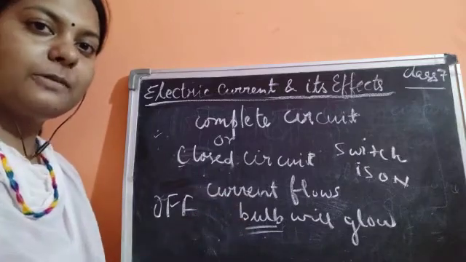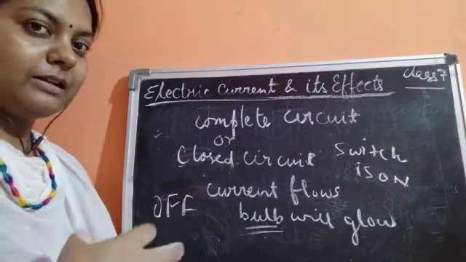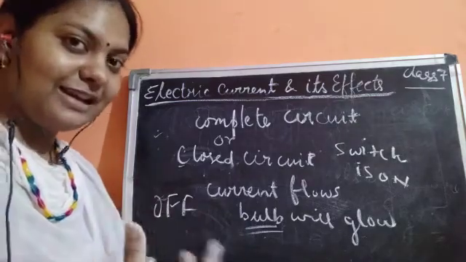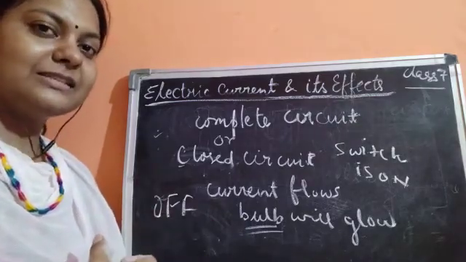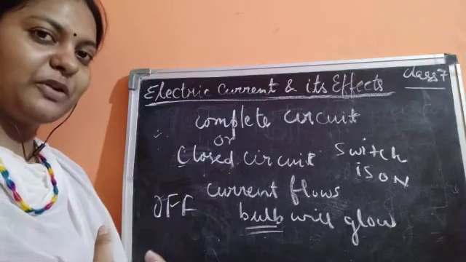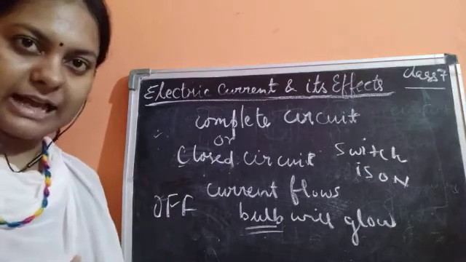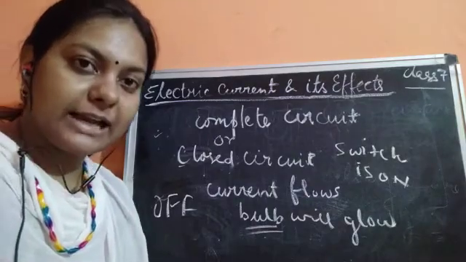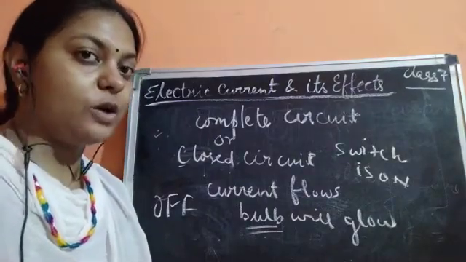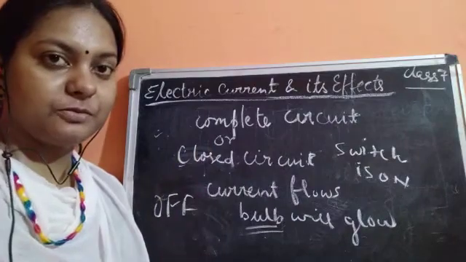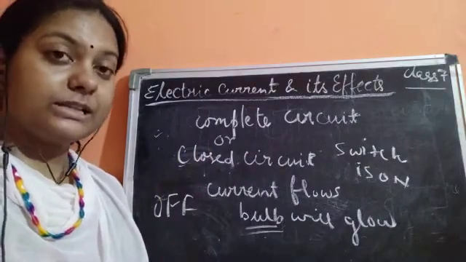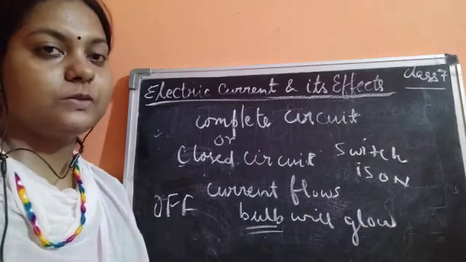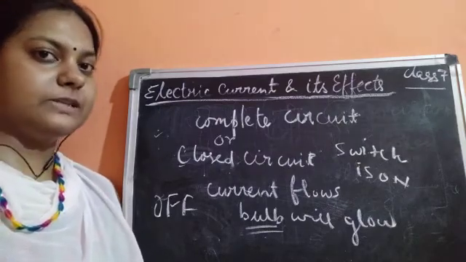Fine. So this is all about the things we have discussed today. Here we have seen the meaning of the word circuit, the circuit diagrams and the symbols we use to draw them, and the different circuit diagrams I have drawn here. Then we saw the meaning of a closed circuit and the meaning of the word open circuit. So this was all about today's video, children.